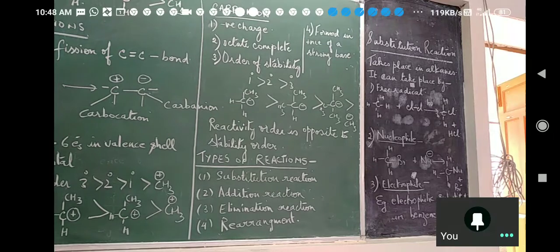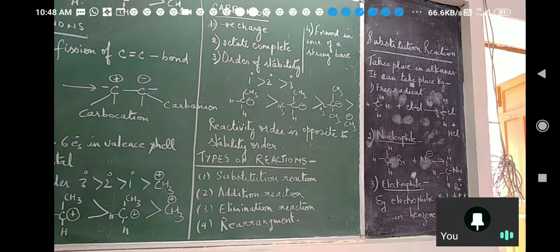Okay. Order of stability. Now, how to remember this, because it is very confusing. The density will increase. So they are just opposite to each other.